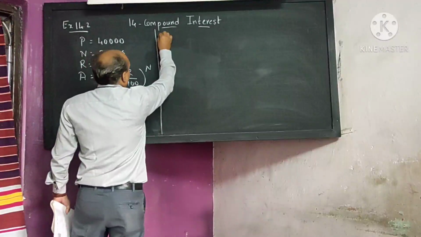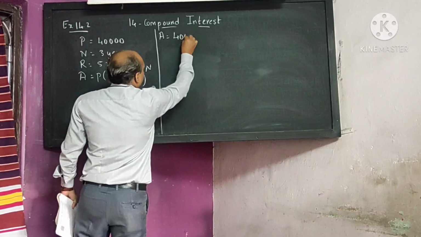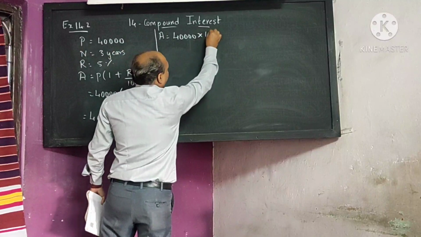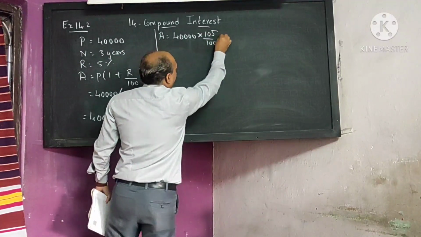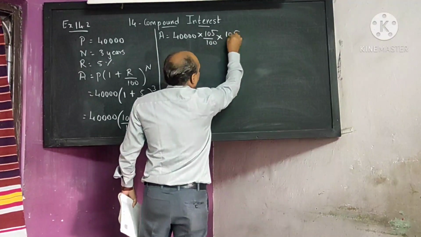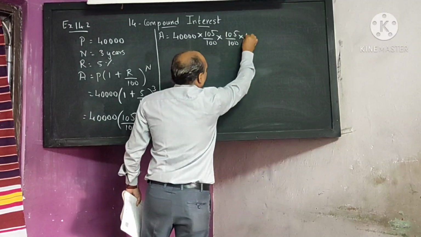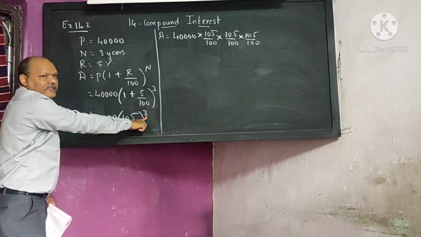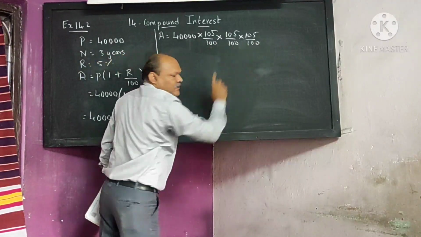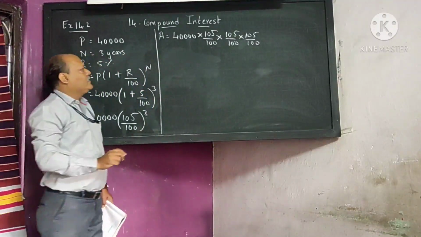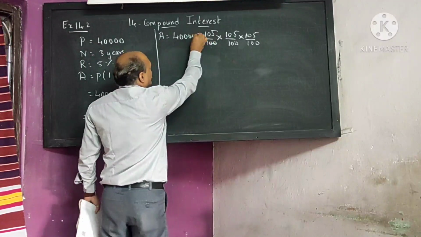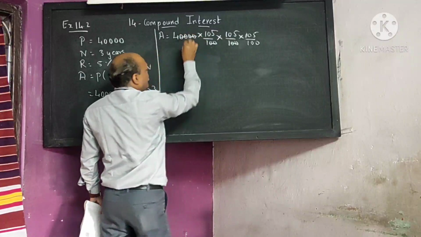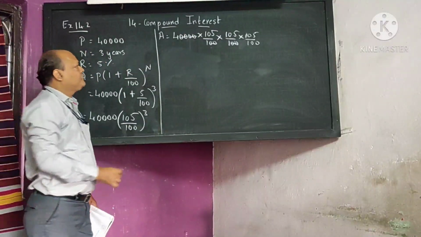Now, amount is equal to, the calculation part. Students, you have to do the calculation part properly. 105 upon 100 into 105 upon 100 into 105 upon 100. Cube means you have to multiply how many times? 3 times. Clear everyone? I hope all of you understood it here. The 2 zeros get cancelled. Again we can cancel 2 zeros. I hope all of you understood it here.